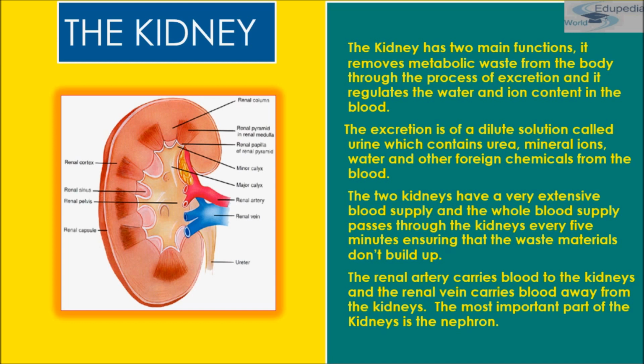Now, this is the renal artery, the pink one. It carries blood to the kidney, and the renal vein carries blood away from the kidney. The most important part of the kidney is the nephron. Nephron is the structural and functional unit of the kidney.